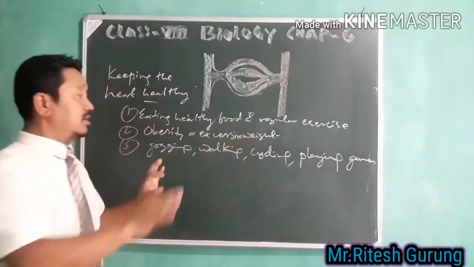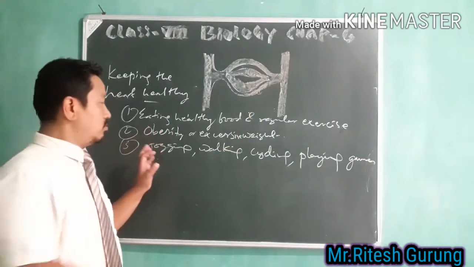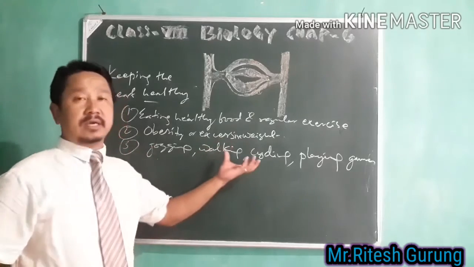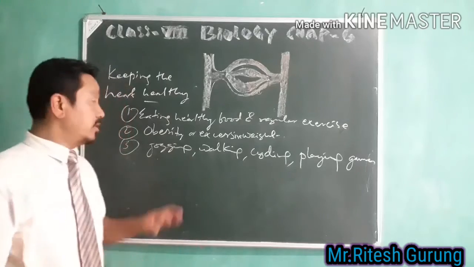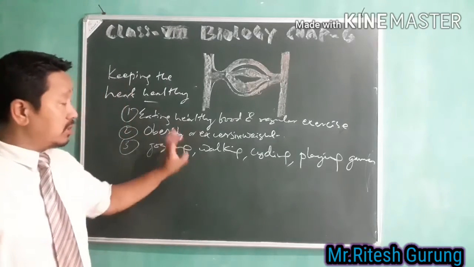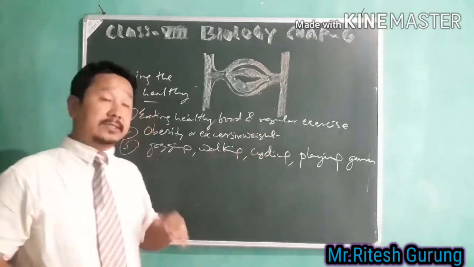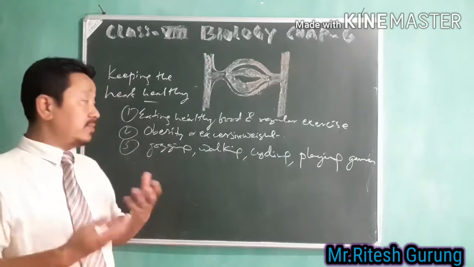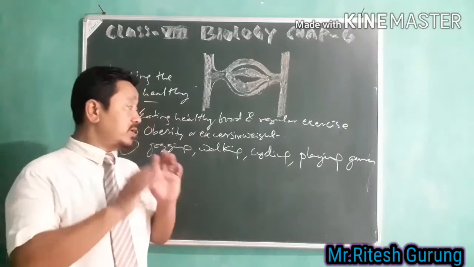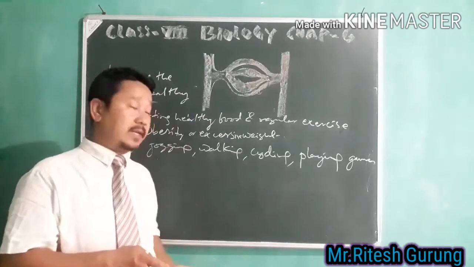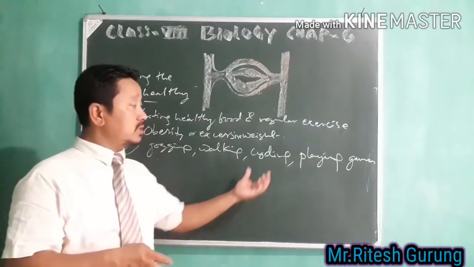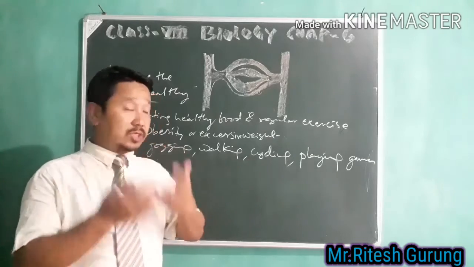These are the common things that you have to adopt in our everyday routine. Jogging almost comes under regular exercise. As you wake up in the morning, go for jogging, spend your time jogging, in the morning and even in the evening. Then walking also, and cycling. Sometimes you enjoy cycling.